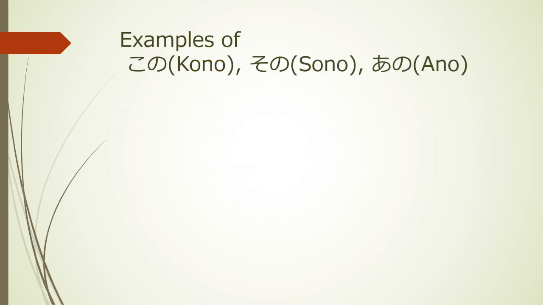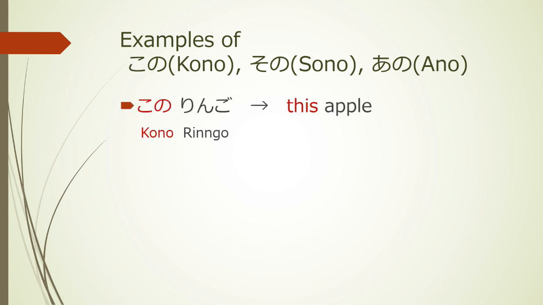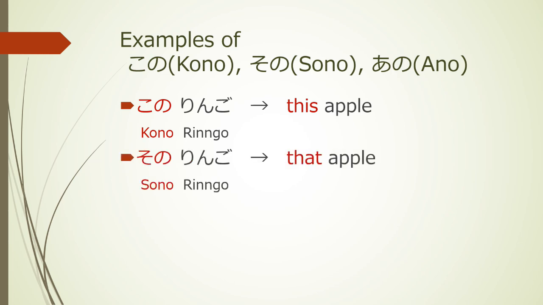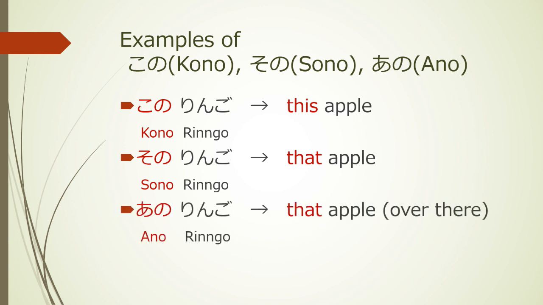Example of この、その、あの。このリンゴ, this apple. そのリンゴ, that apple. あのリンゴ, that apple over there.